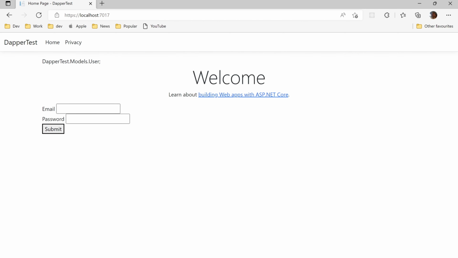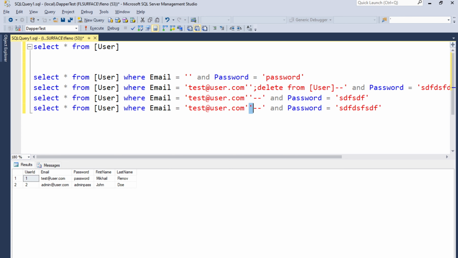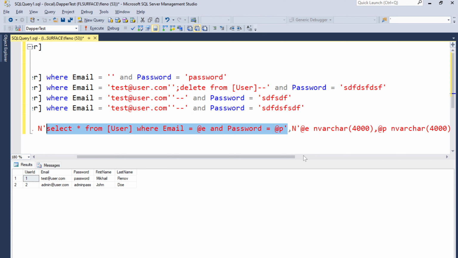We are not authorized, that means we are secure. Let's see what was on the server. On the server we execute a select star from user where email equals parameter, and the exec, and that's what we execute against the database, and here are the parameters.